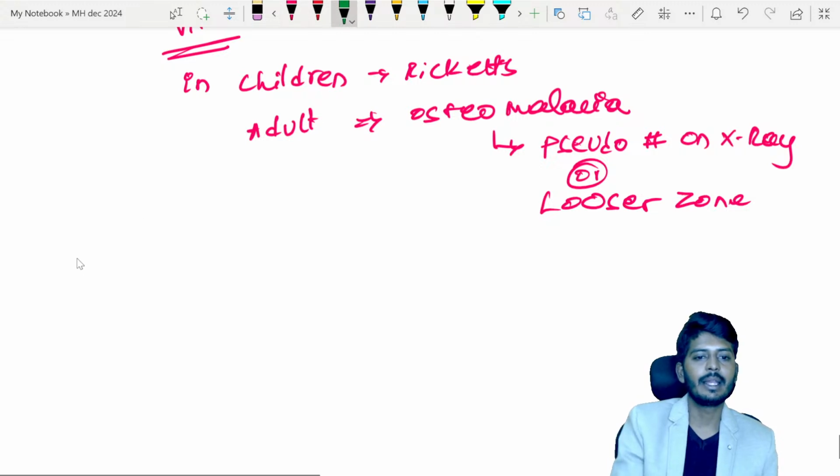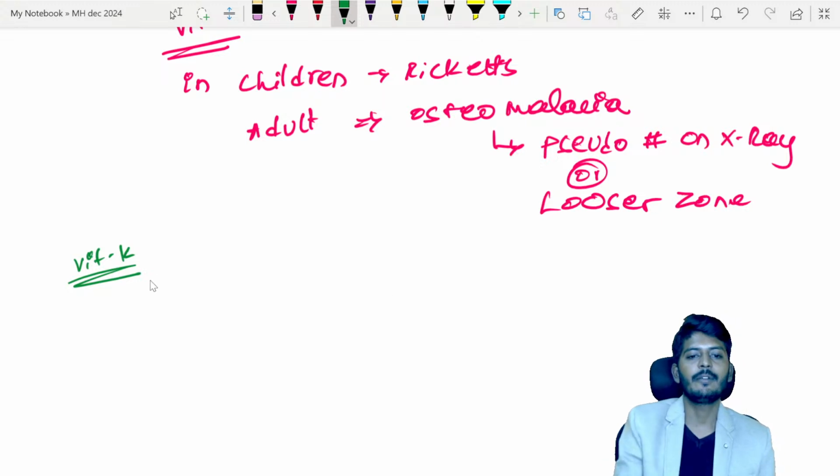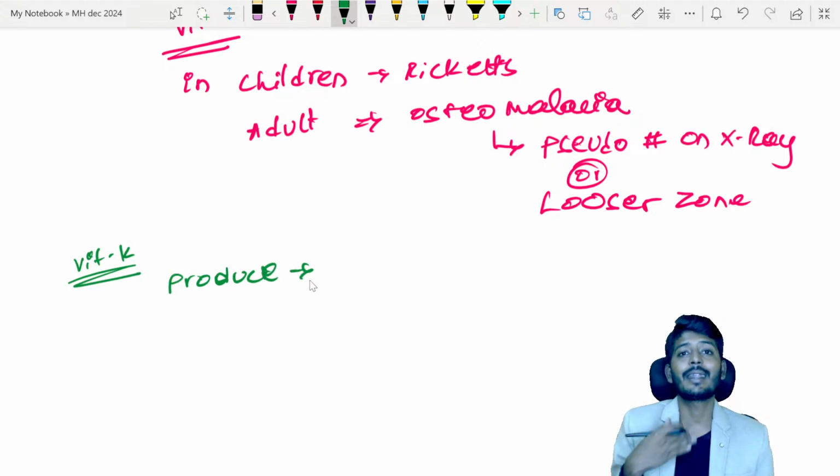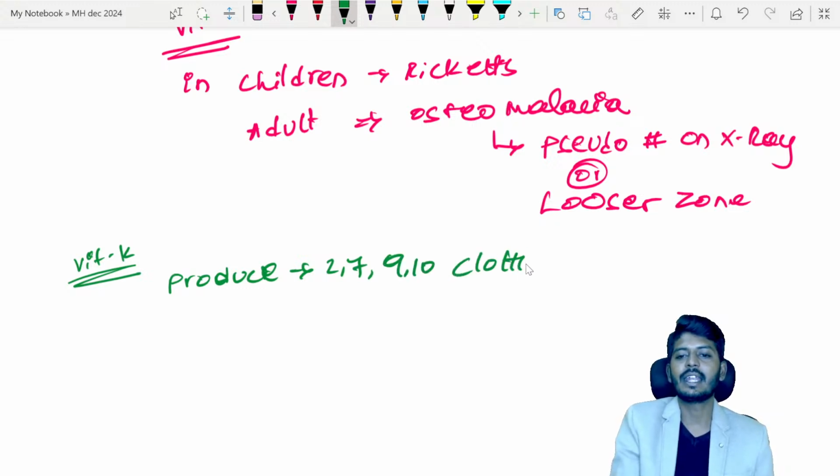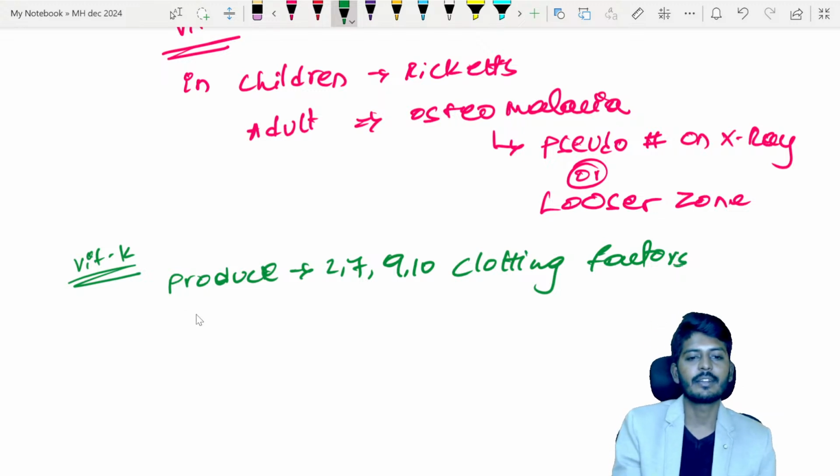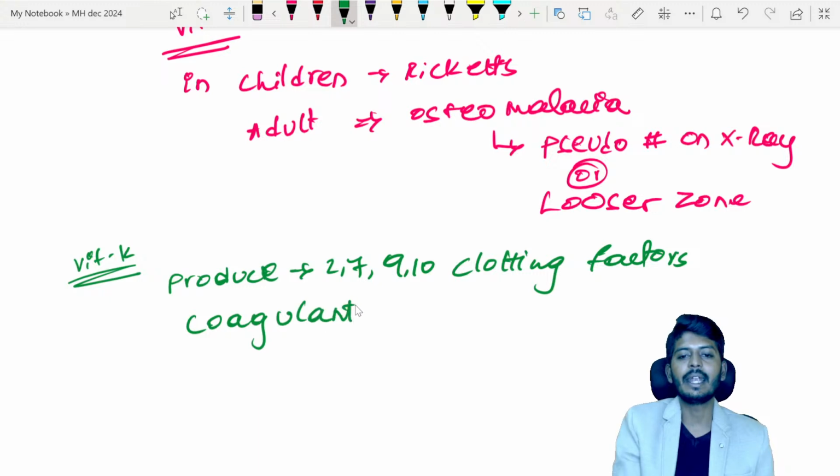Then you have your vitamin K. Vitamin K, my dear students, is responsible for the synthesis of clotting factors 2, 7, 9, and 10. Factors 2, 7, 9, 10 are produced with the help of vitamin K. So vitamin K is responsible for coagulation. It causes the blood clots to form. It causes the clotting of the blood.